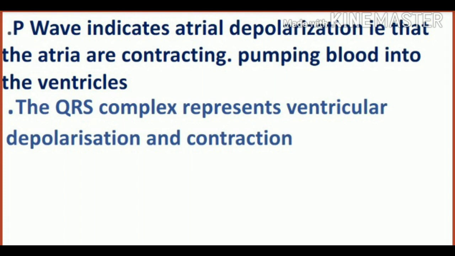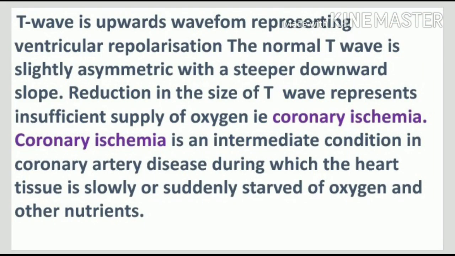The QRS complex represents ventricular depolarization and contraction. T wave is an upward waveform representing ventricular repolarization. The normal T wave is slightly asymmetric with a steeper downward slope.